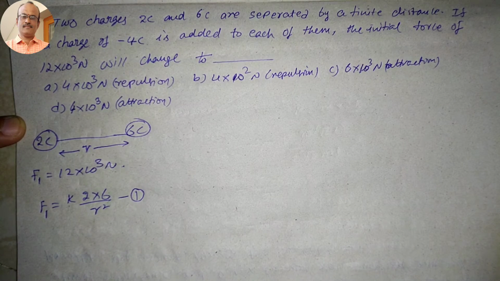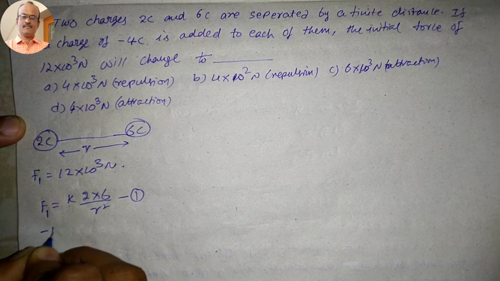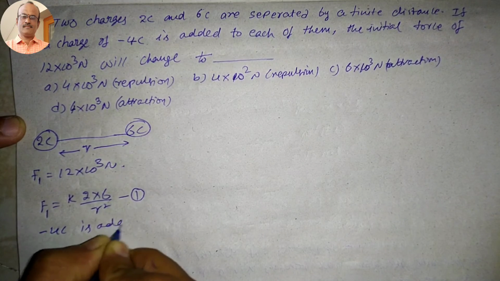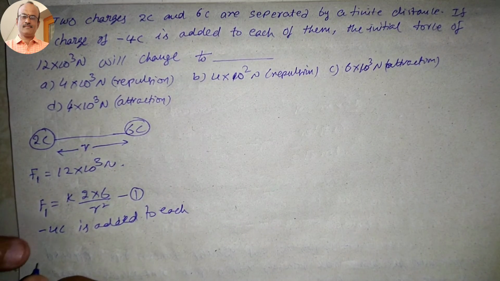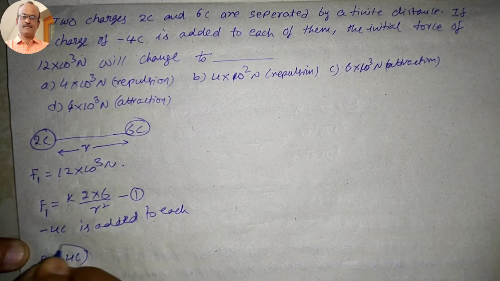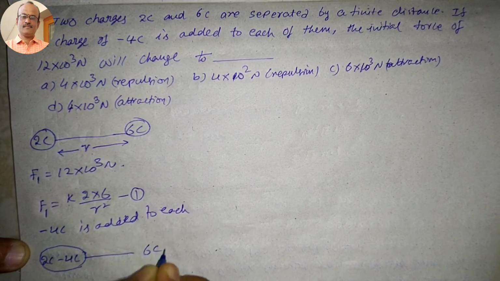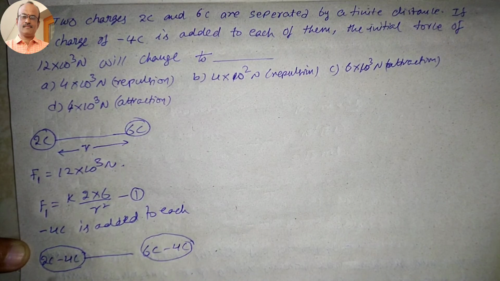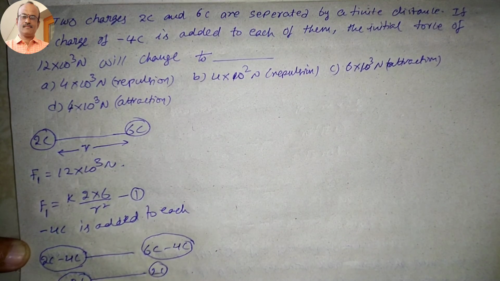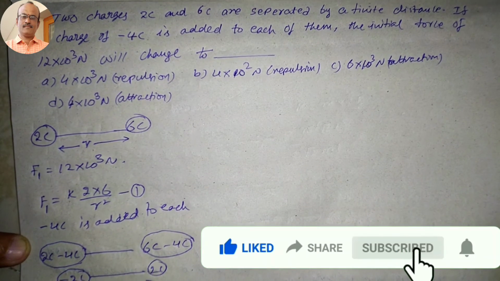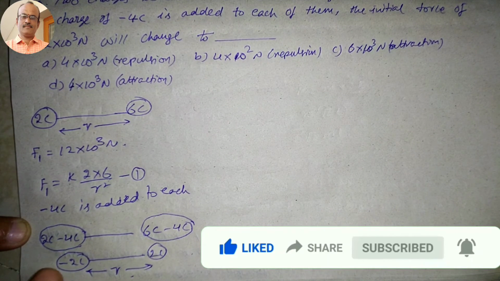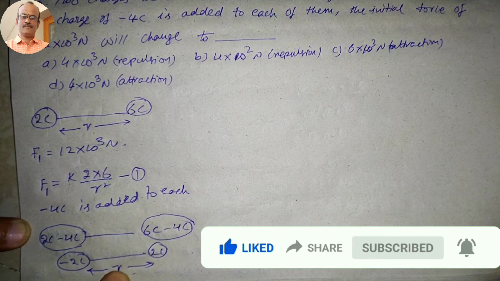Then afterwards what happens in this case? Minus 4 coulombs is added to each. Then 2 coulomb minus 4 coulomb and 6 coulomb minus 4 coulomb. This is minus 2 coulombs and 2 coulombs separated by the same distance R. So what about the force here?